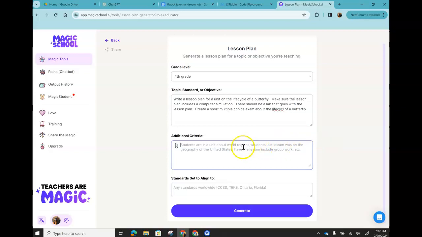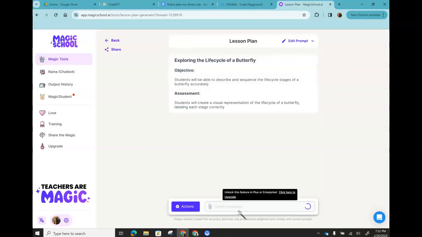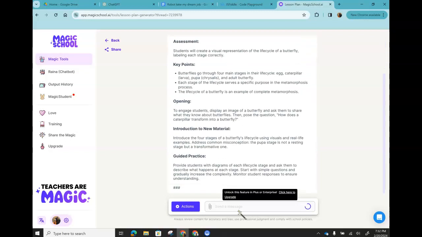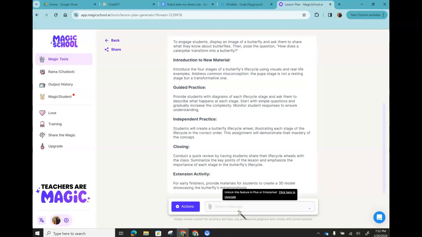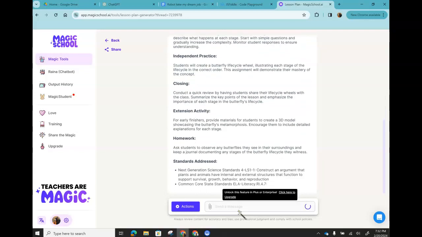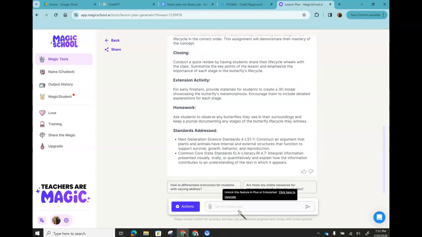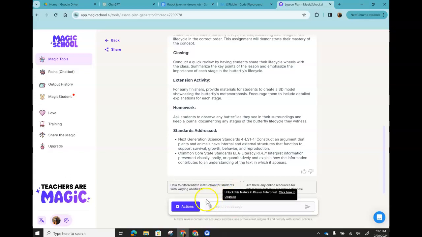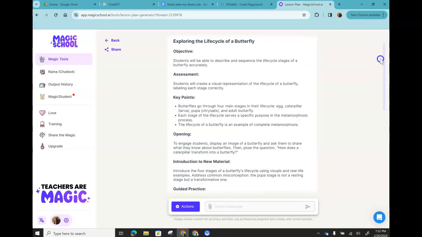I could put additional criteria, I could have it aligned to standards, but I'll just go ahead and generate it here. And you can see Magic School AI is writing what looks like a nice lesson plan. See if it writes the multiple choice quiz that I had asked for. It doesn't look like it did that. So here's the lesson plan. I would have to take a look at it to see if it's any good.